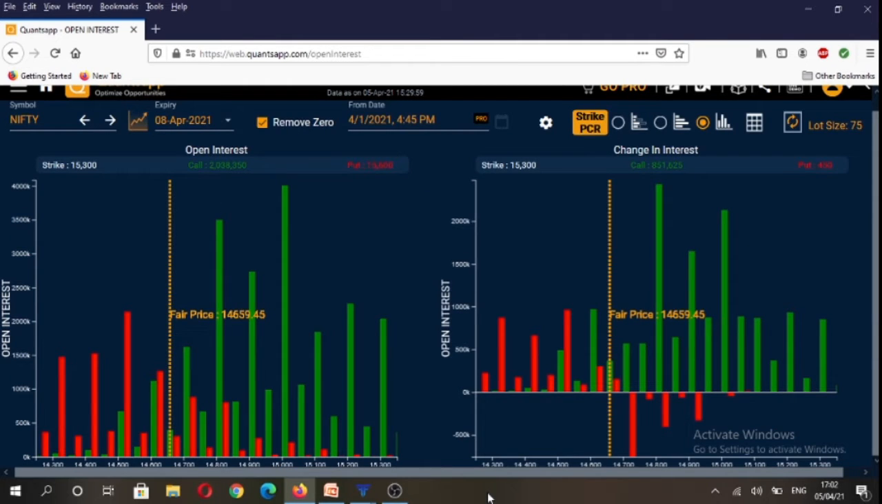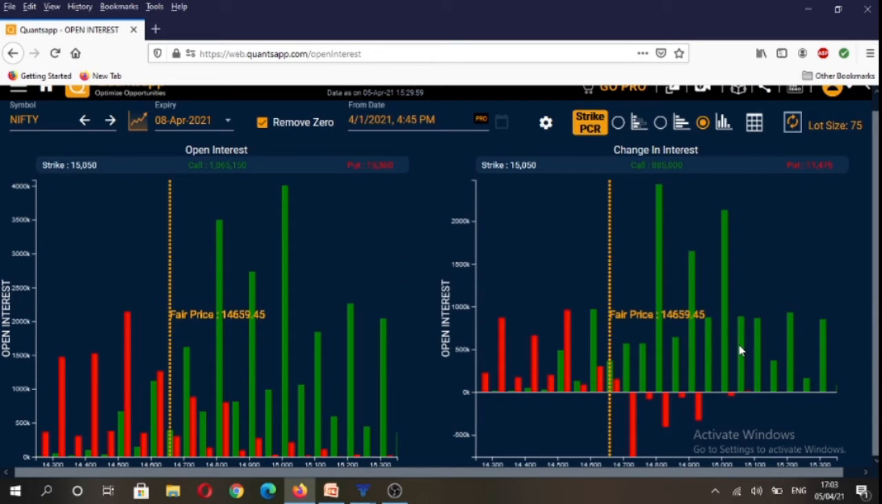If we analyze the overall open interest data for 8th April weekly expiry, you will see that broadly speaking, we are trading in a range of 14,800 to 14,500, as the highest amount of puts were written at 14,500 strike and the highest amount of calls have been written at 15,000 strike. But in terms of price action, the nearest strike which has the highest amount of calls written is at 14,800 strike.